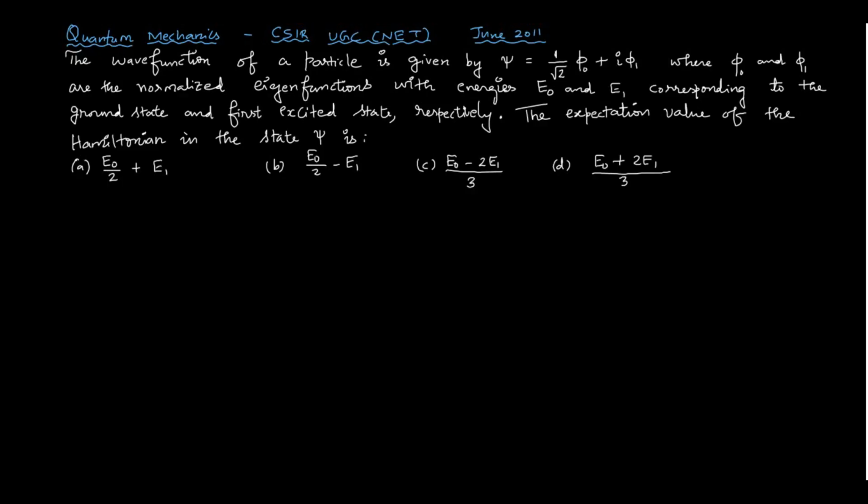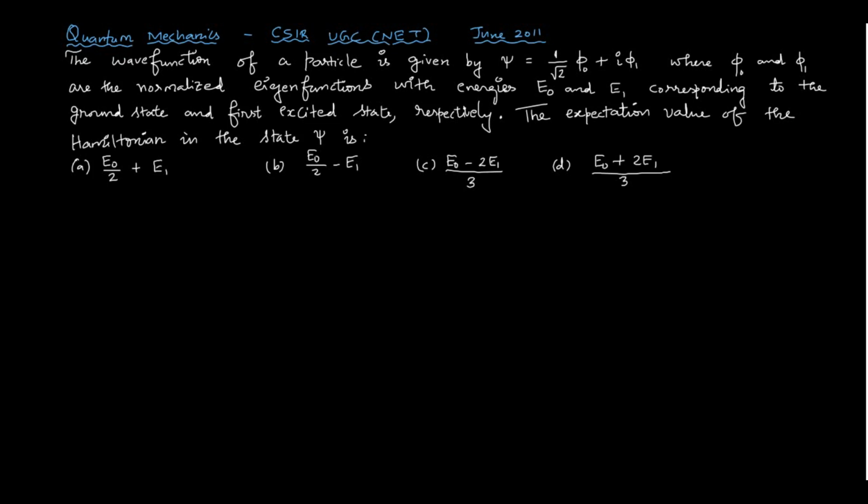Everyone, this is a quantum mechanics problem which was asked in CSIR UGC NET June 2011. The problem is: the wave function of a particle is given by psi equal to 1 by square root of 2 times (phi naught plus i phi 1), where phi naught and phi 1 are the normalized eigenfunctions with energies E naught and E1 corresponding to the ground state and first excited state respectively. We have to calculate the expectation value of the Hamiltonian in the state psi.